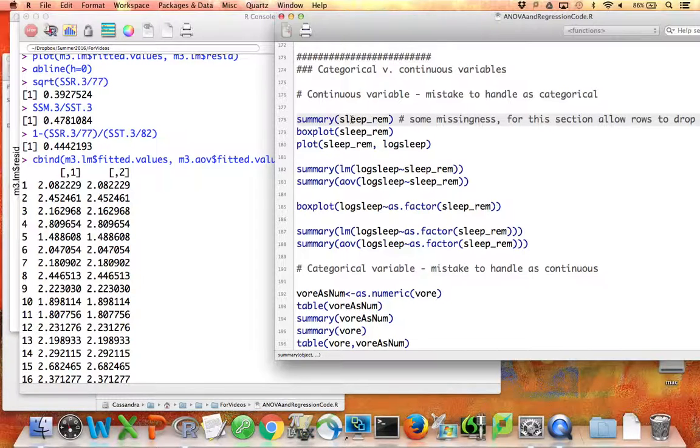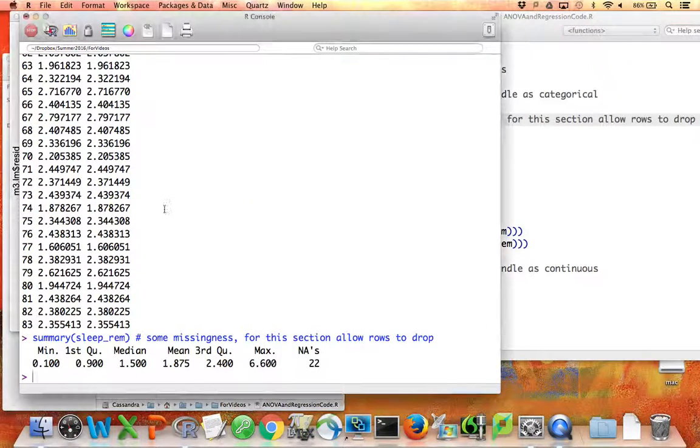So this is the REM sleep variable, and I'll summarize it here. You can see that it's NA for 22 of the animals in this data set. So we're gonna allow some rows to drop as we go through this small part of the tutorial. That's fine. Those 22 rows will drop out, and I don't have any compelling reason to deal with that here because we're not trying to actually interpret these models. We're just trying to illustrate how regression and ANOVA relate.